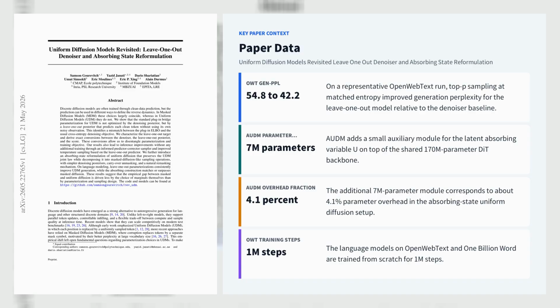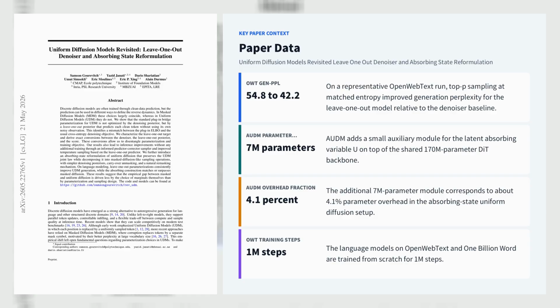Let's explore the third paper, Uniform Diffusion Models Revisited: Leave-One-Out Denoiser and Absorbing State Reformulation. This paper shows that in uniform diffusion models, UDM, the standard plug-in bridge parameterization is not optimized by the usual denoising posterior, but by a leave-one-out posterior that predicts the token from all noisy tokens except x_t. The authors derive exact conversions among the denoiser, the leave-one-out predictor, and the concrete score, and use them